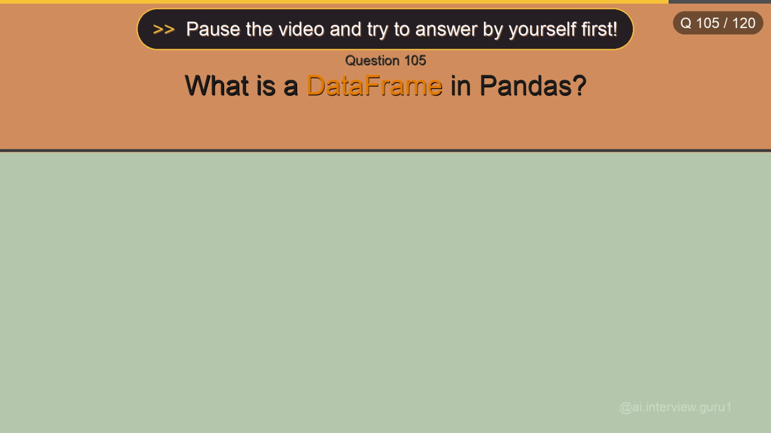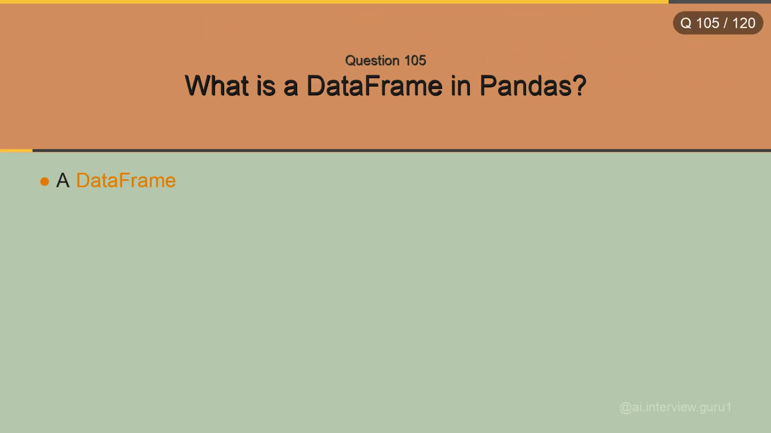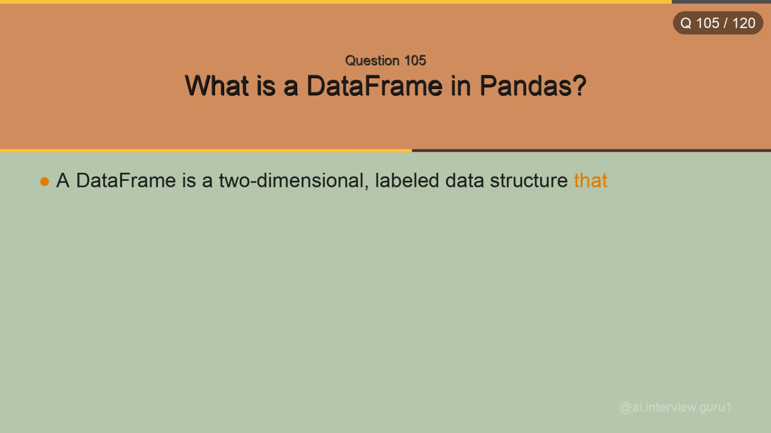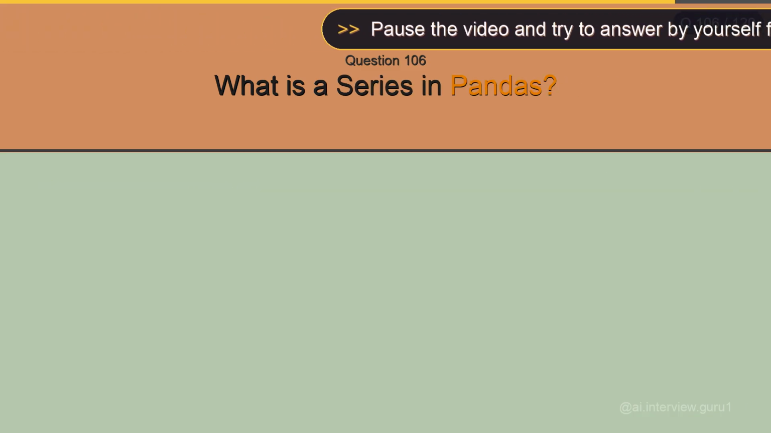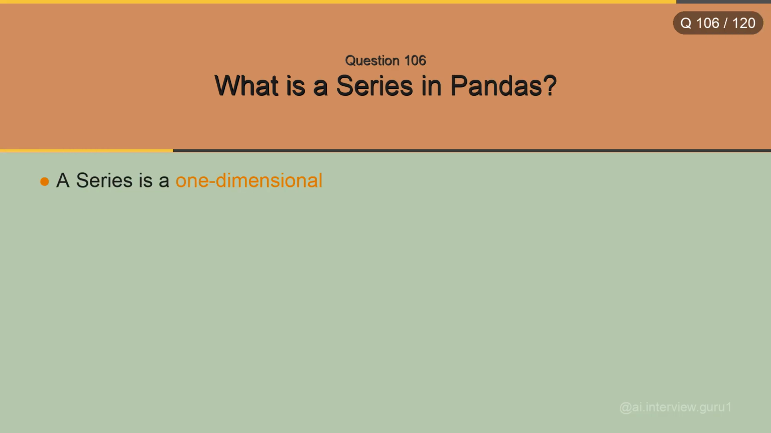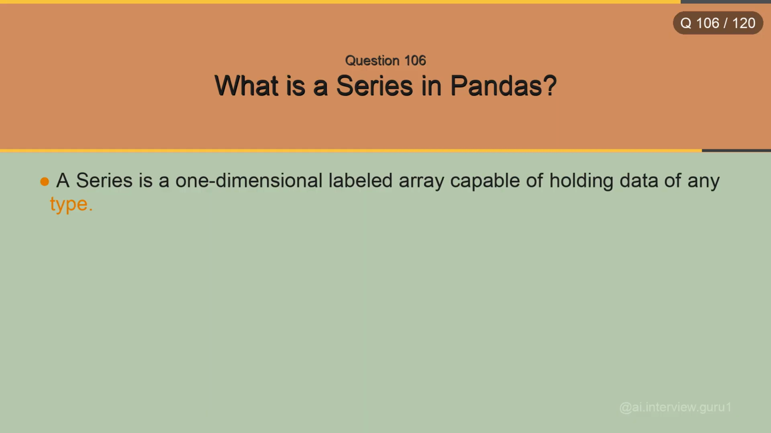What is a data frame in pandas? A data frame is a two-dimensional, labeled data structure that stores data in rows and columns, similar to a table. What is a series in pandas? A series is a one-dimensional, labeled array capable of holding data of any type.